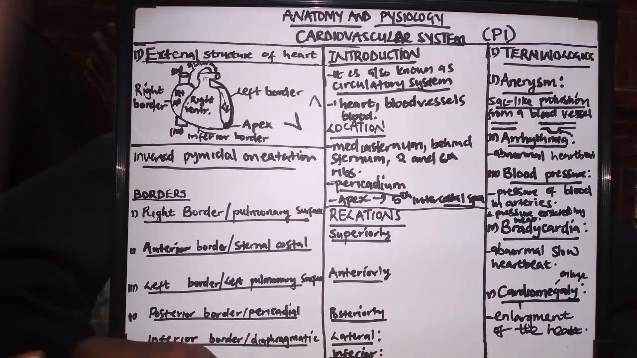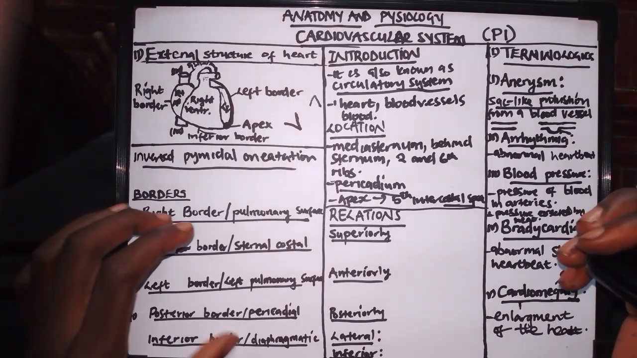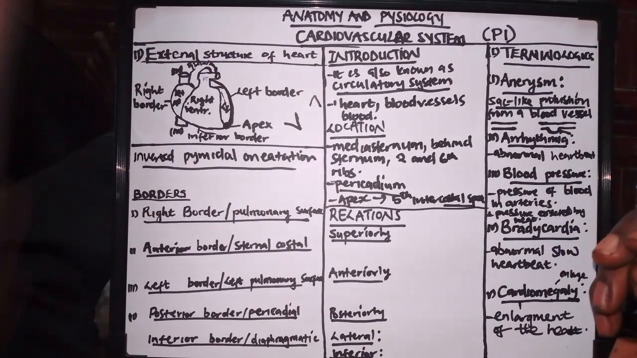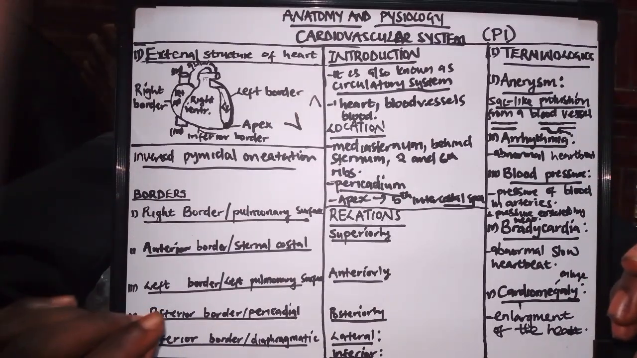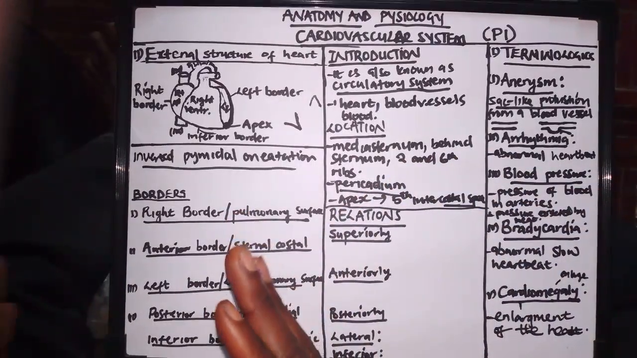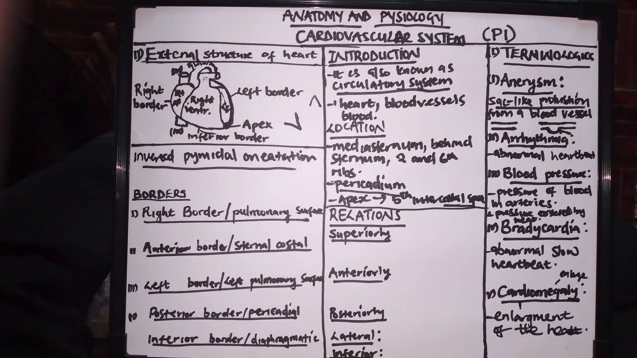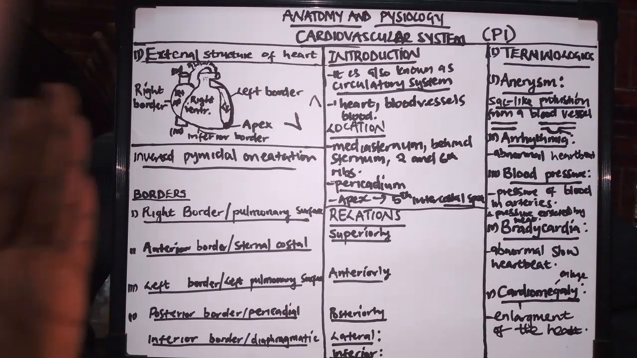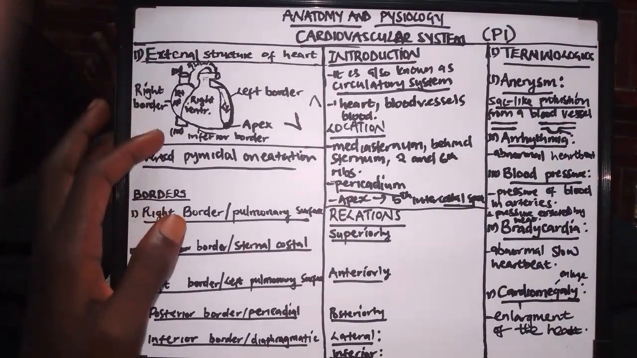Yeah. Then after looking at the orientation of the heart, we are going to look at the borders. The borders are very, very important when you are looking at the cardiovascular system, specifically the external structure of the heart. Basically you need to know what forms each border, because those are the questions for the MCQs. So our first border is the right border, which is this one.